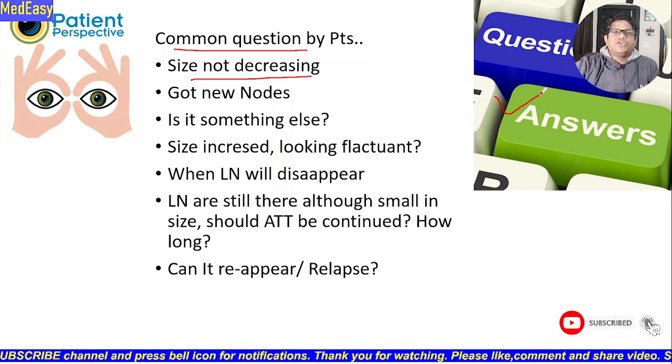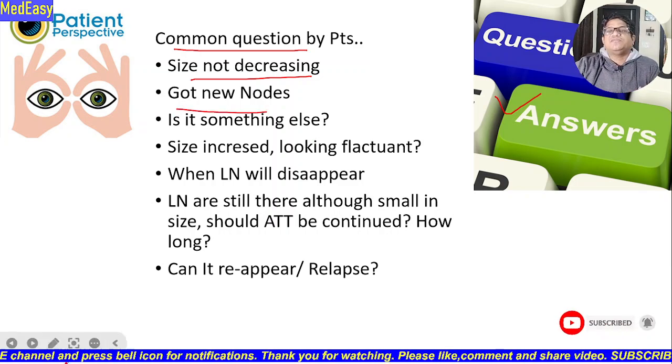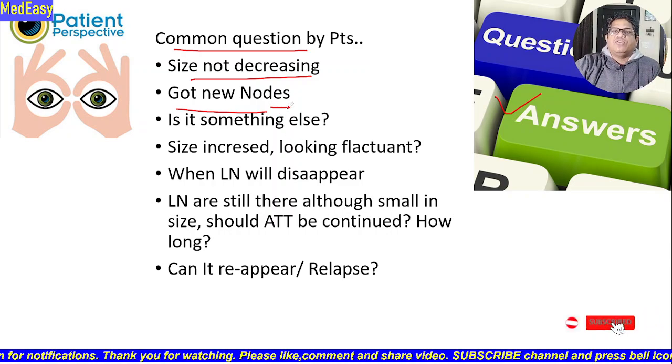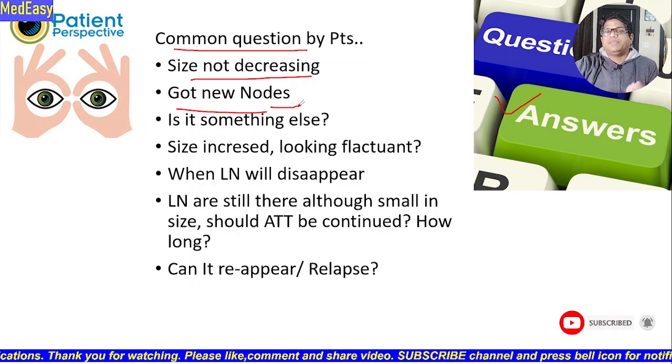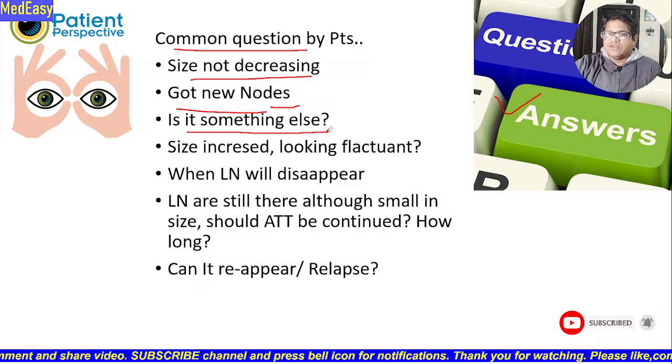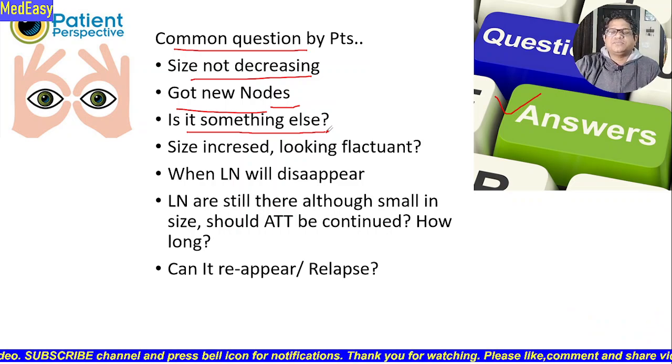Got new nodes? We know that there may be appearance of new nodes, so that is not always a bad sign. In this situation we should look for a paradoxical reaction and other things, as we have discussed. Is it something else, the patient asks? You can tell them no, it's tuberculosis, if we are fairly confident in our diagnosis and we have done an FNAC and a biopsy at the start of treatment.